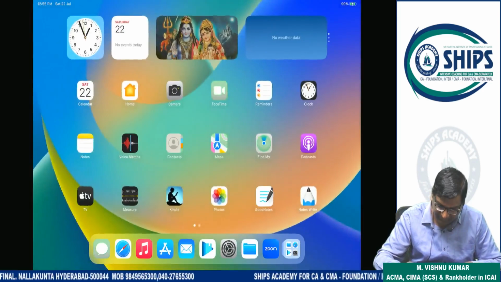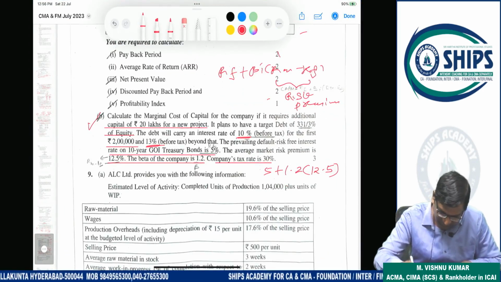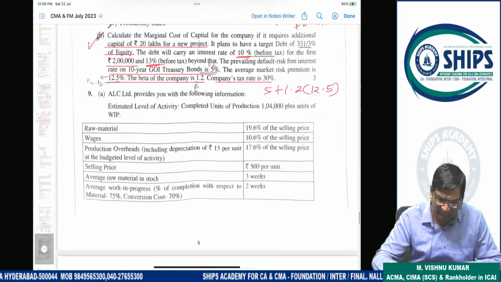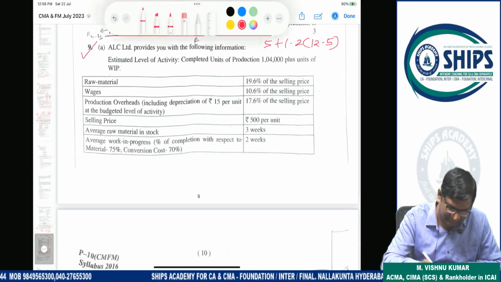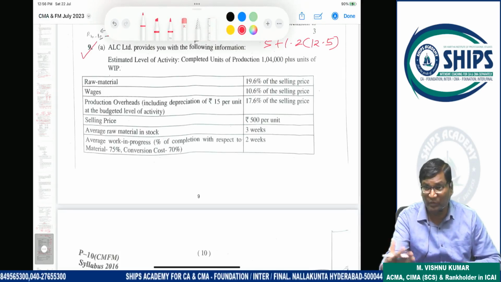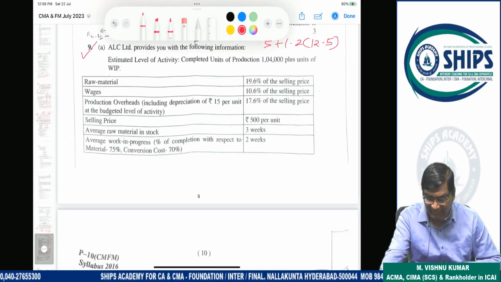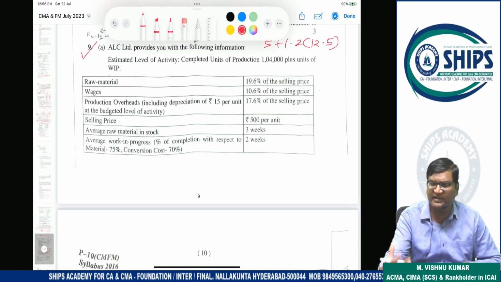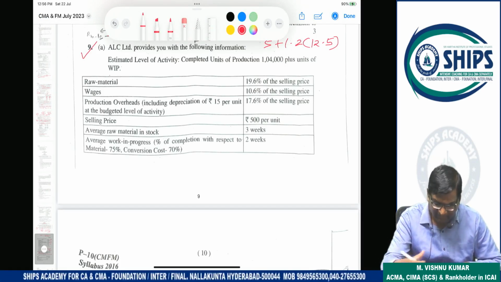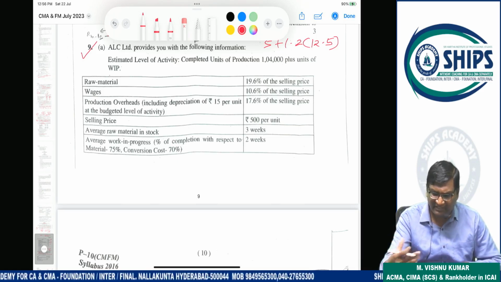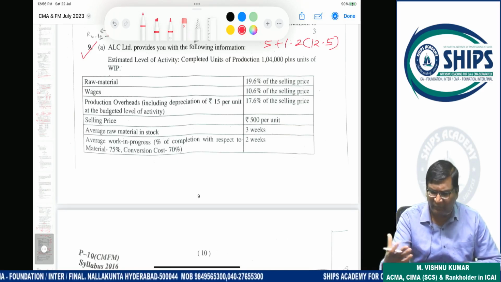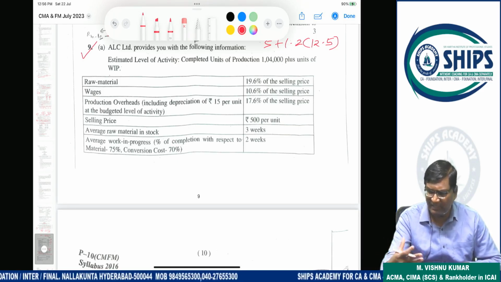Now the next question. This is also a manageable question. Now the most horrible question of the entire question paper is working capital management. Most brutal question I can say. This is not easy to solve. From the all India level, they are saying the cost and management accounting paper is very tough. From a student's point of view, it can be very tough. I cannot deny that.